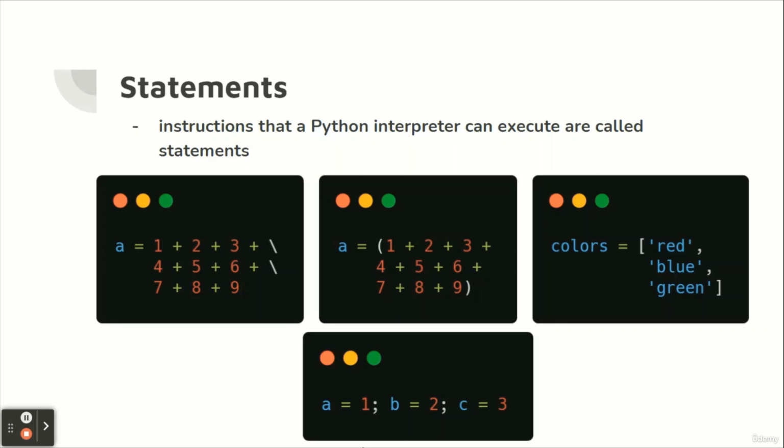In Python, line continuation is implied inside parentheses, brackets, and braces. For instance, we can implement the above multi-line statement in another way, like on the second image. Here, the surrounding parentheses do the line continuation implicitly. Same is the case with brackets and braces, for example, as on the third code snippet. We can also put multiple statements in a single line using semicolons, as in the last example.